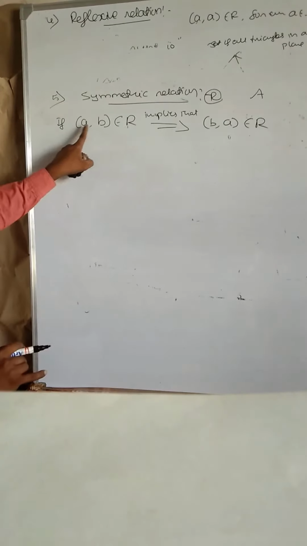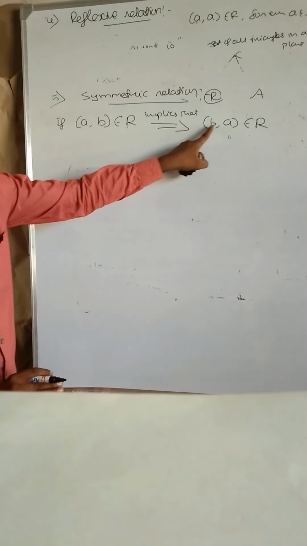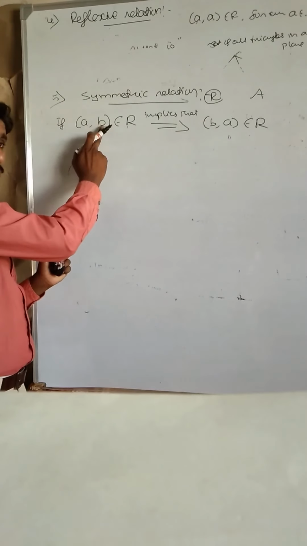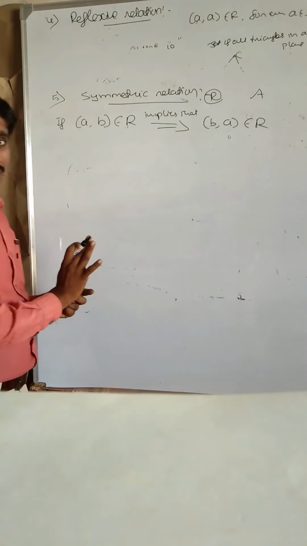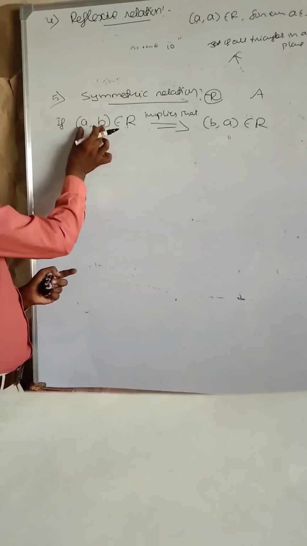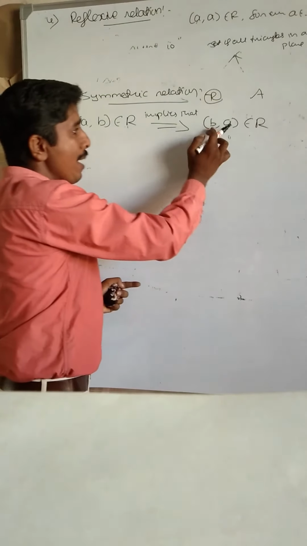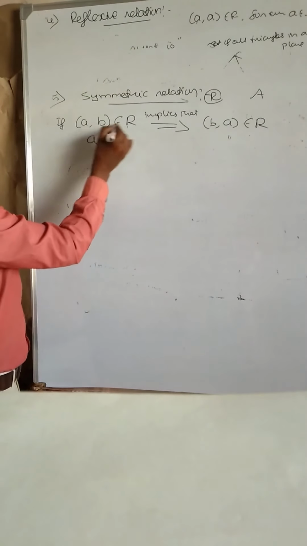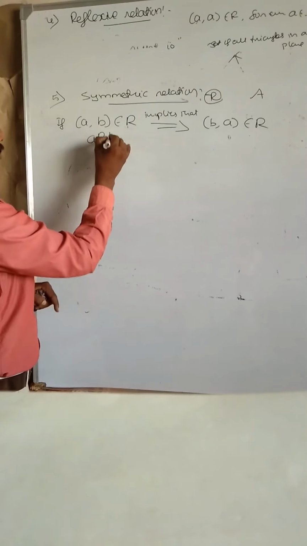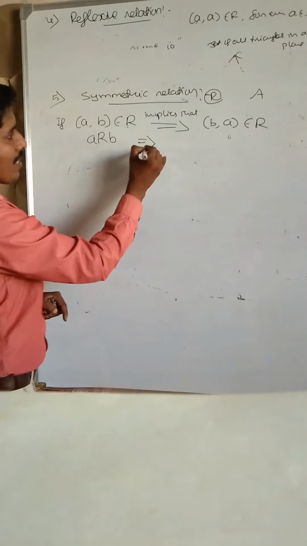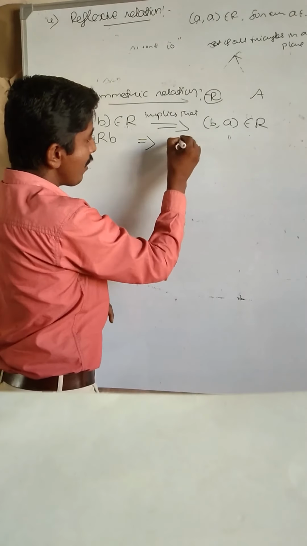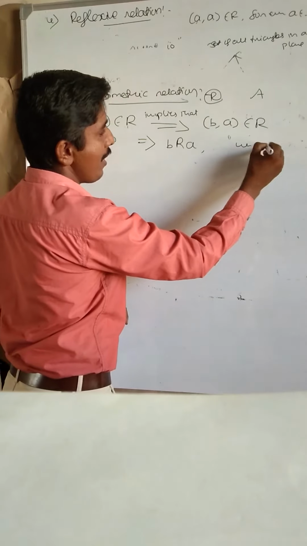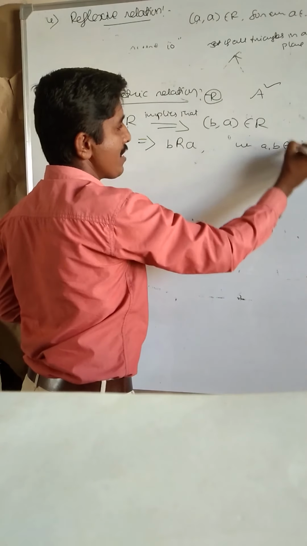Observe, a is related to b, and b is related to a. The two relations are different. Here a is related to b, here b is related to a. Both are different. If (a, b) belongs to R, then (b, a) belongs to R, and we say that it is symmetric. Alternatively, we write a R b implies b R a, where (a, b) belongs to R on the non-empty set A.